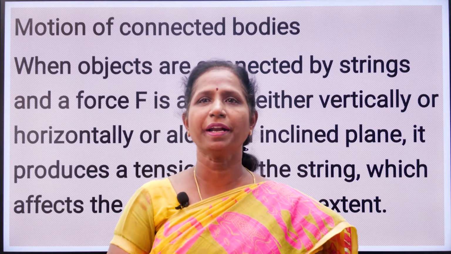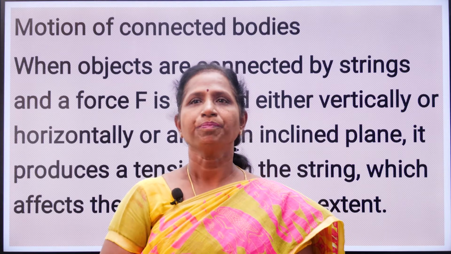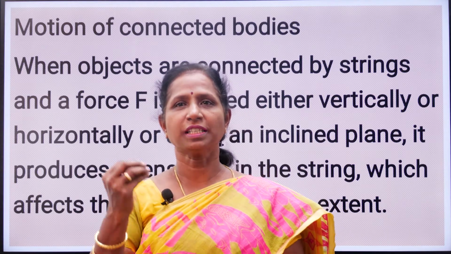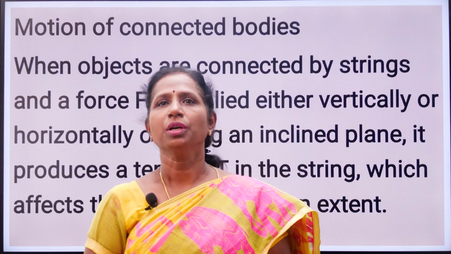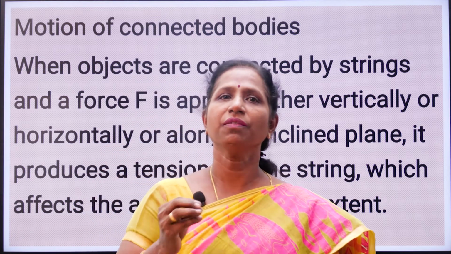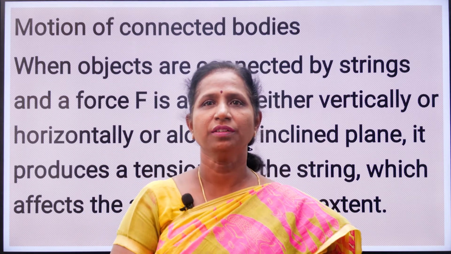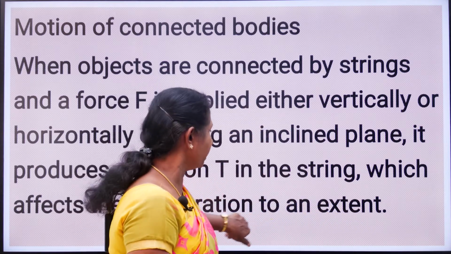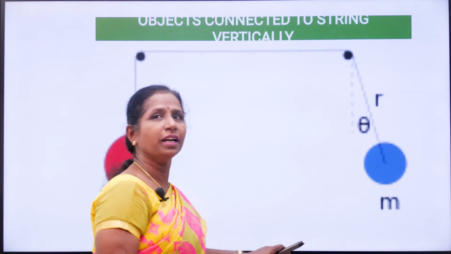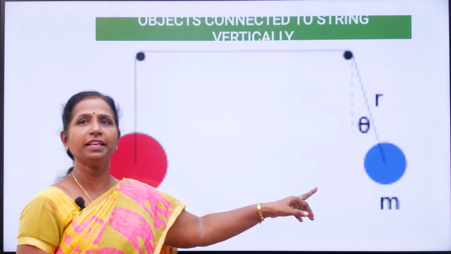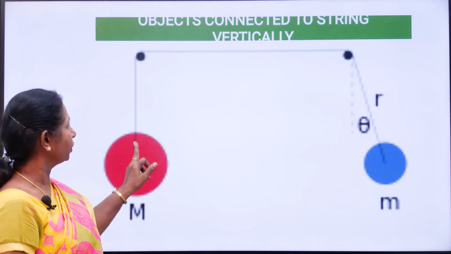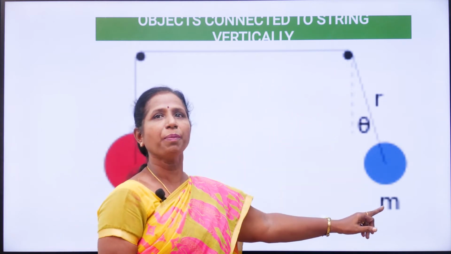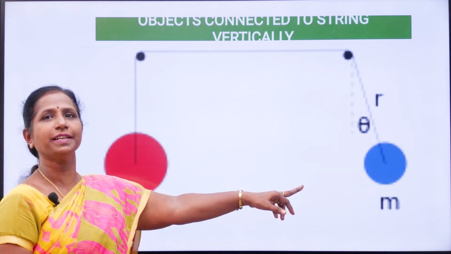So the string will produce a tension, and then the tension will change or affect the acceleration due to gravity. We are going to discuss that. Here the two bodies are connected vertically by a string. This is a string. With the help of a string, we have connected two bodies.